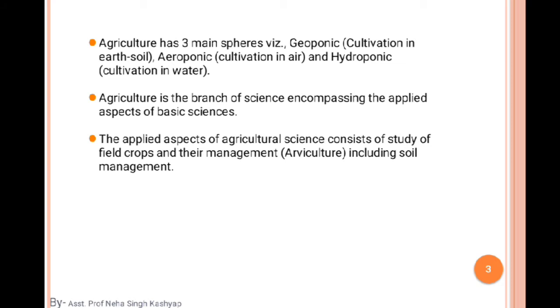In brief, agriculture has three main spheres. Geoponic means cultivation in earth soil. Aeroponic means cultivation in air, and hydroponic means cultivation in water.